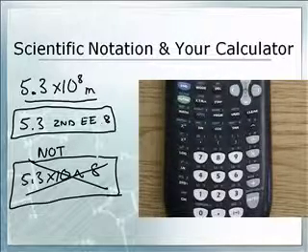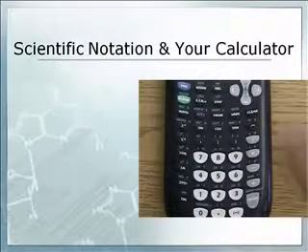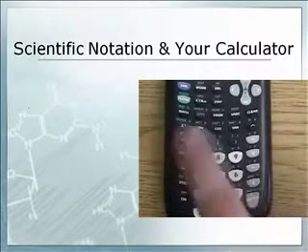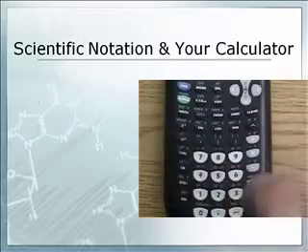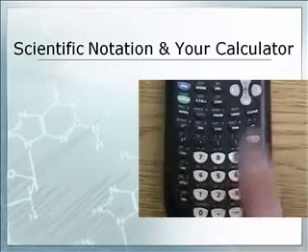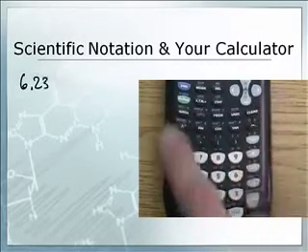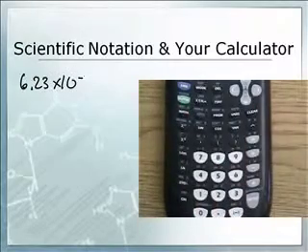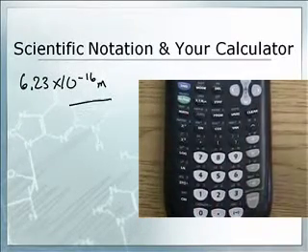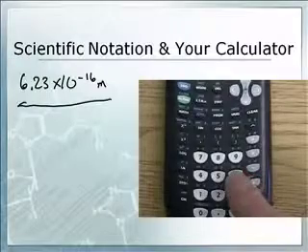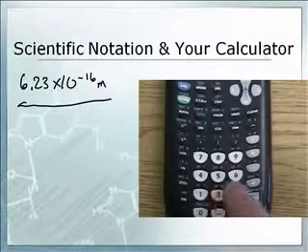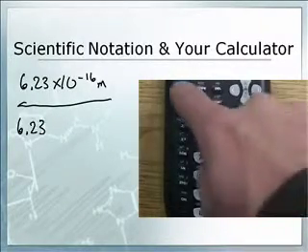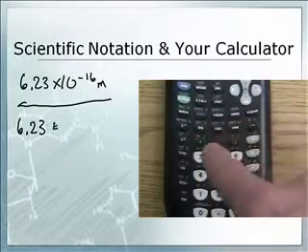So now, let's do one with a negative. All right. Give me a negative one. So let's do a negative one. Let's say that the diameter of a nucleus is 6.23 times 10 to the negative 16th meters. Okay, 6.23 times 10 to the, which is second EE.